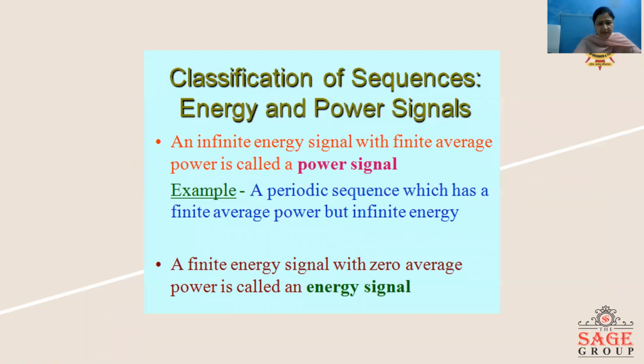Any signal which has finite average power but infinite energy is called a power signal. An example of a power signal is generally a periodic sequence, which has finite average power but infinite energy. Similarly, an energy signal has finite energy but zero average power. The most common examples of an energy signal are non-periodic sequences.